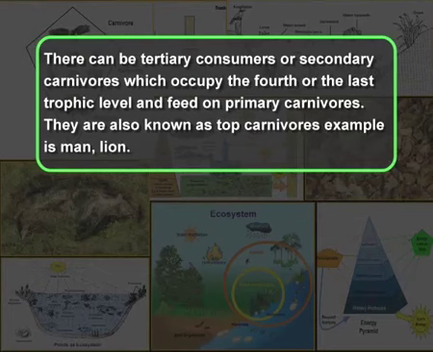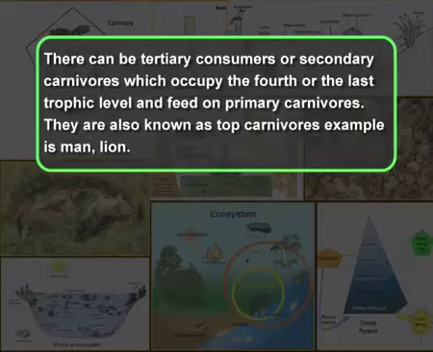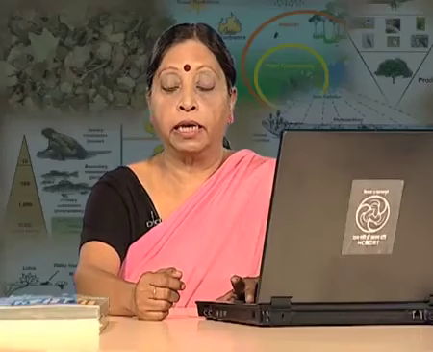They are also known as top carnivores. Examples are, of course, human and lion, and there are many more. Generally, there are 4 trophic levels, but there can also be a fifth one.